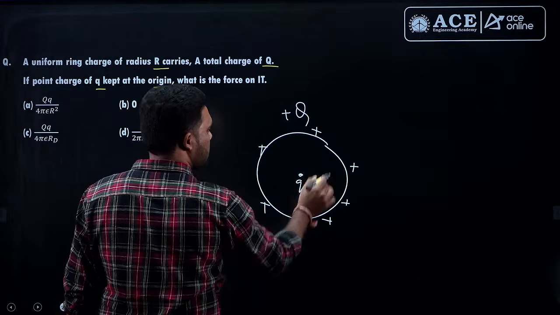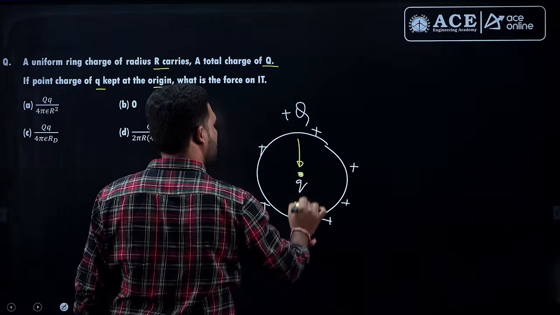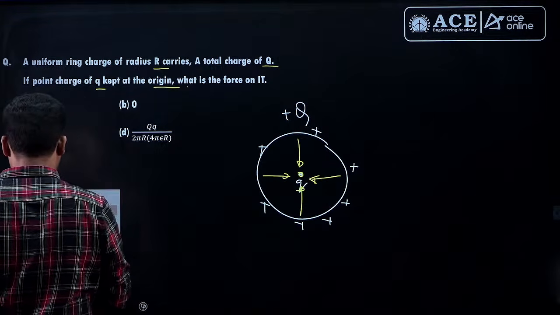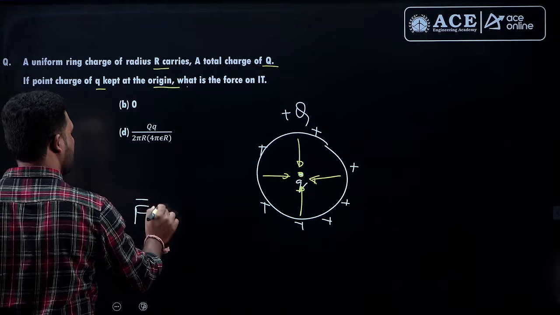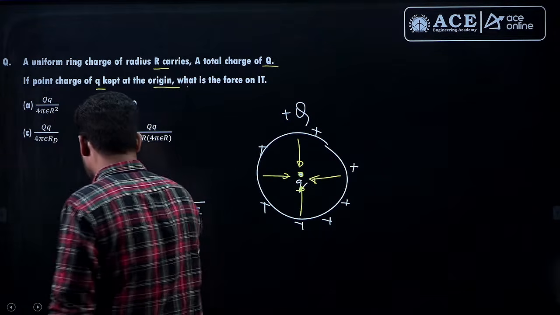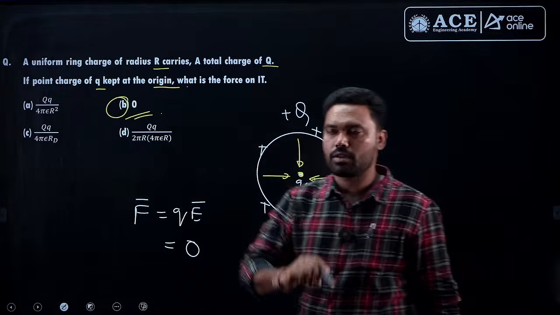As it is a symmetrical charge distribution, the electric field is 0 here, due to this one, due to this one, due to this one. So here the electric field is 0. As the electric field is 0, obviously the electric force will also be 0, fine. So what is the answer, guys? Option B is the answer. It was a 1 mark question.